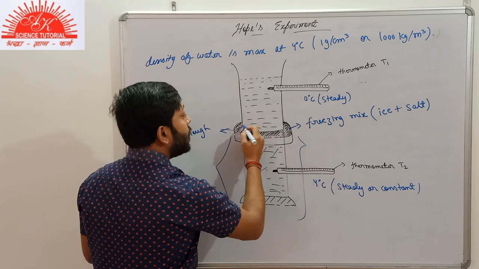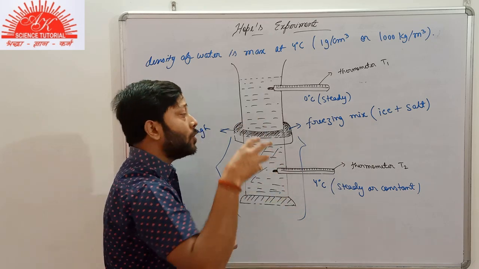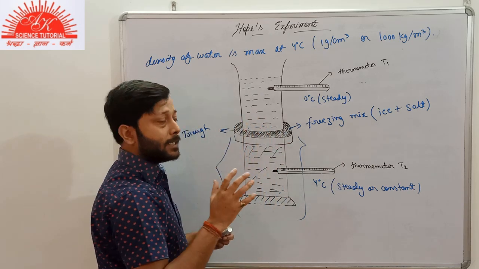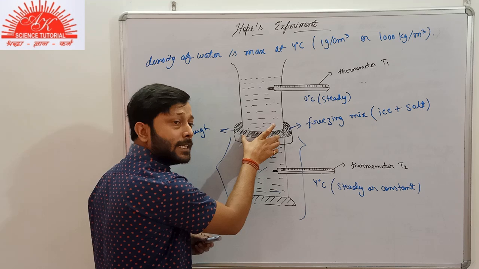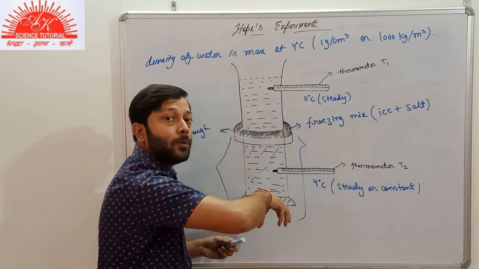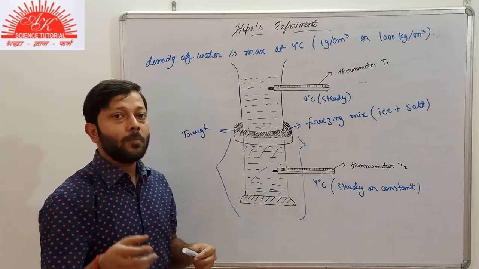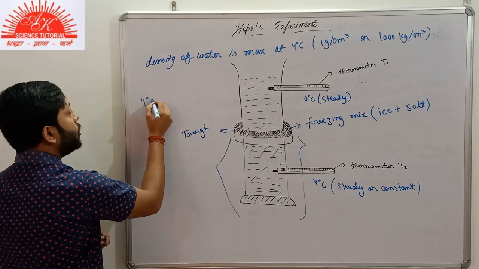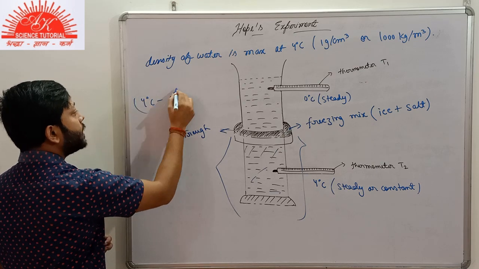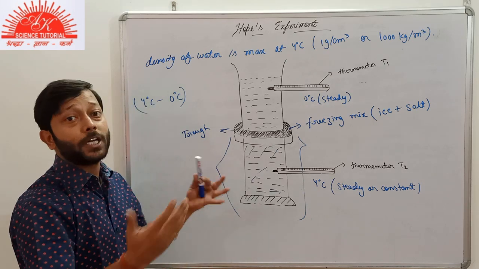So now the water at the central region will be forced to cool down below 4 degrees Celsius. It is already at 4 degrees Celsius, but now it will be forced to cool down below 4 degrees Celsius. Now as you know, when water is forced to cool below 4 degrees Celsius up to 0 degrees Celsius, there will be anomalous expansion of water. It would start to expand.